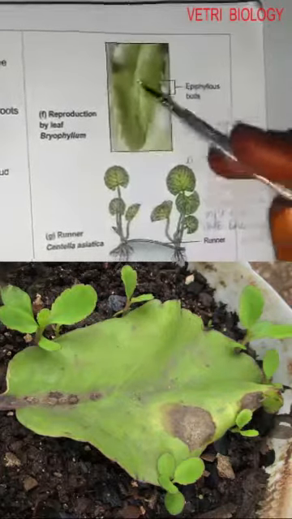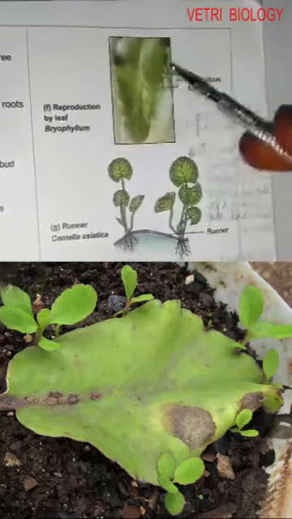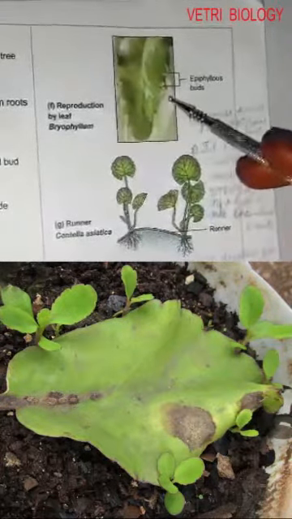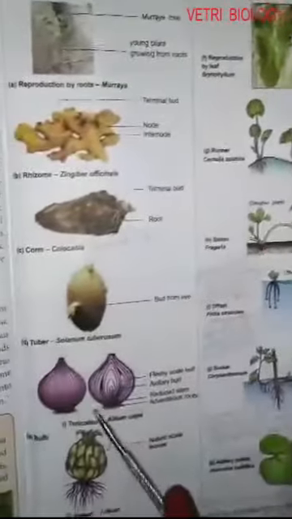After the leaf decays and the root system forms, it will separate from the main plant and develop into new plant. Then these are the examples for vegetative reproduction in stem.